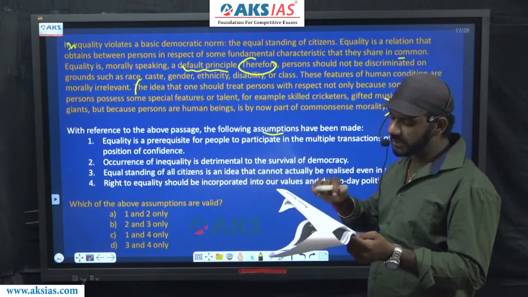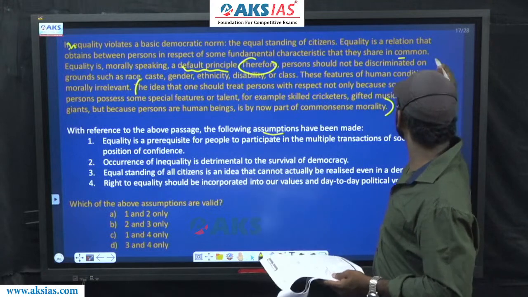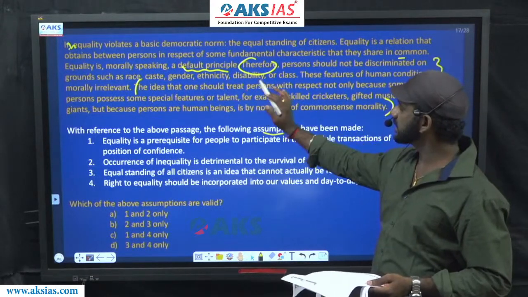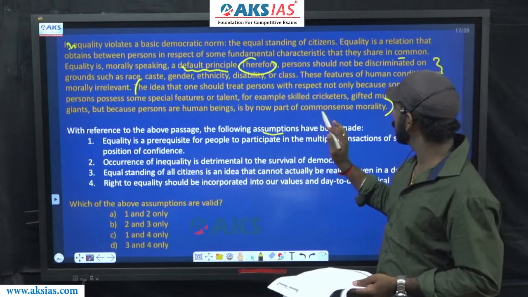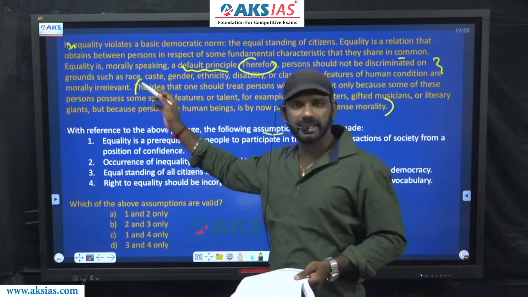We have an example given here. I'll read the last but one sentence as well. Persons should not be discriminated on grounds such as race, caste, gender, ethnicity, disability, or class. These features of human condition are morally irrelevant.